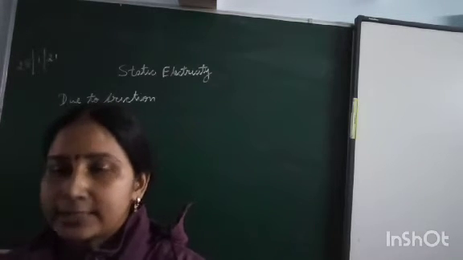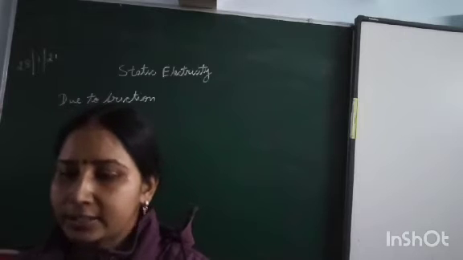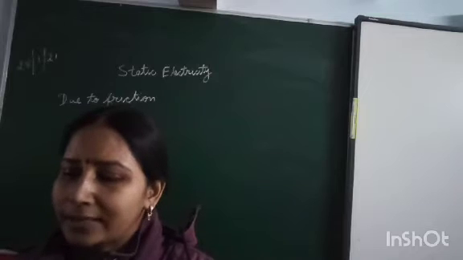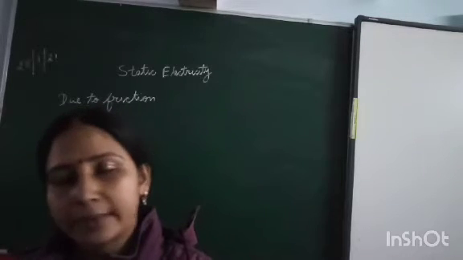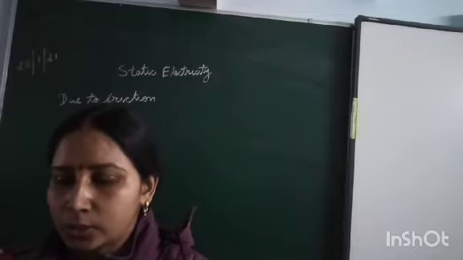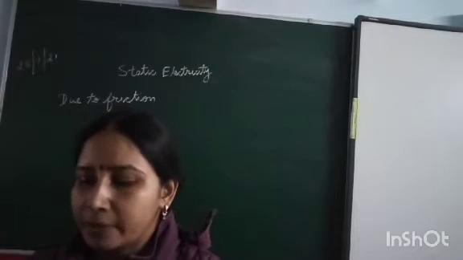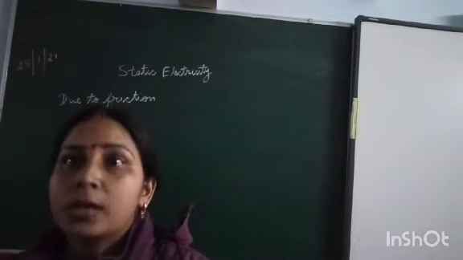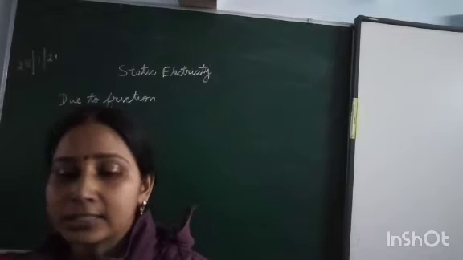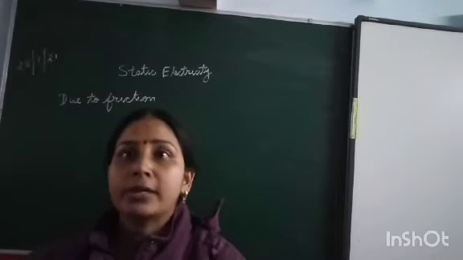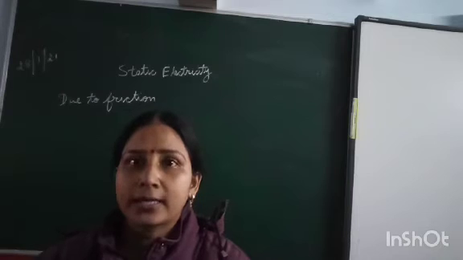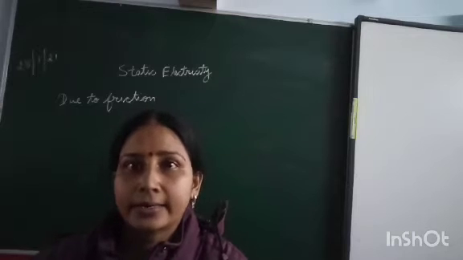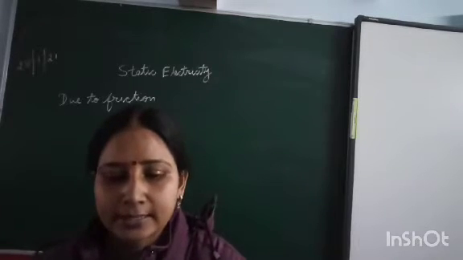Related to that, some activities have been described. One of the activities I have just explained. Another one is to use a plastic ruler, or a plastic pen. It will also attract small bits of paper if you rub it with a woolen cloth or a silk cloth. So from this we have illustrated that when we rub the object, it gets the property that it attracts the other object towards itself.